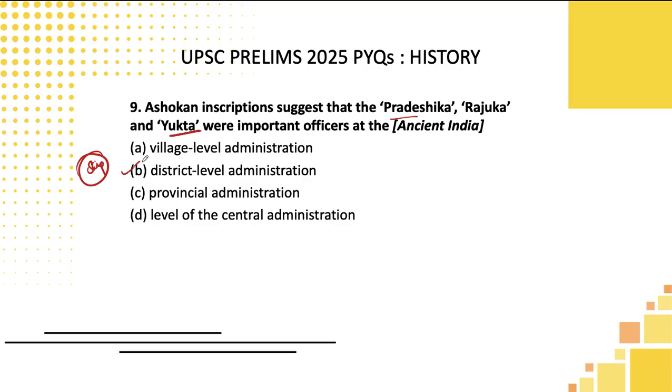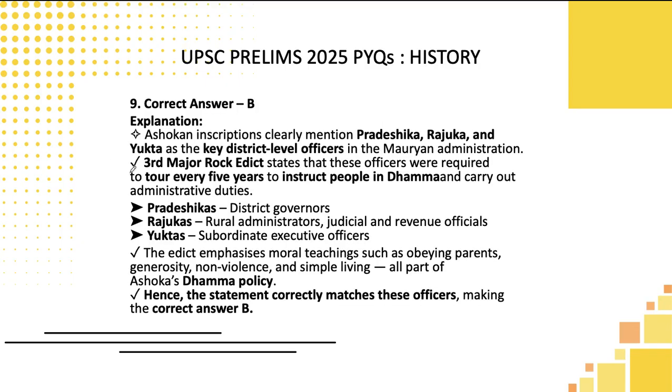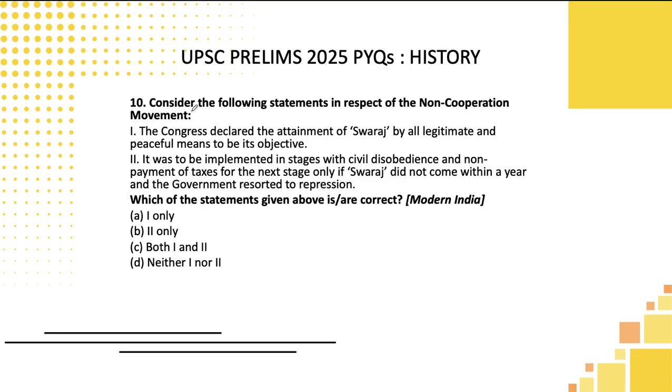The answer is option B, students. District level administration. Okay. But my sincere suggestion, pay some attention to the Ashokan inscriptions background in a very good manner, and the principles of Dhamma, where questions are repeated, and this Rock Edict, the third major Rock Edict, where questions have been asked multiple times in the past, even about the Mauryan dynasty. So go to your NCERT basics and try to revise that effectively, students, where questions can be asked. Let's move to the next one.